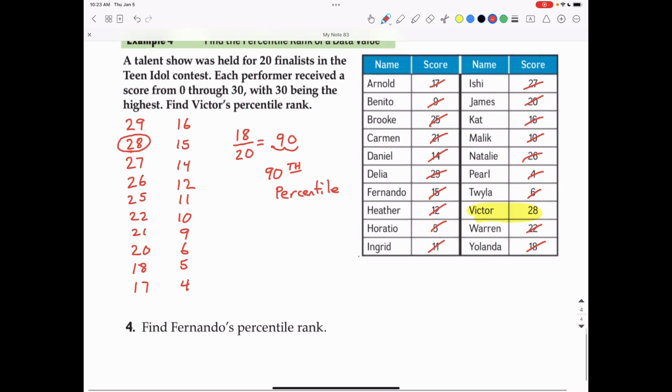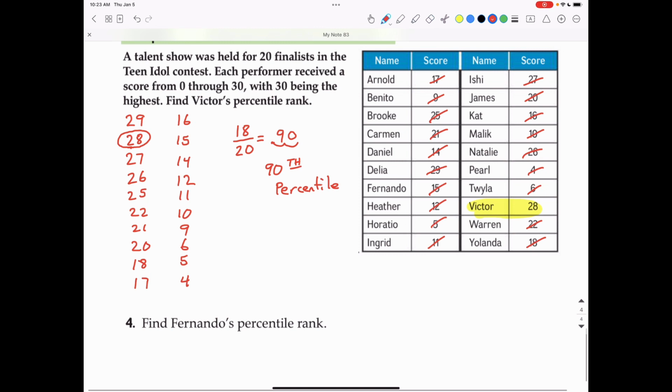Question number 4 says to find Fernando's percentile. Fernando's score is right here, and it looks like Fernando scored a 15. 15 is in this position right here. So the number of performers that scored below him are 1, 2, 3, 4, 5, 6, 7, 8 out of the 20 performers, including himself. 8 divided by 20 is 0.4.